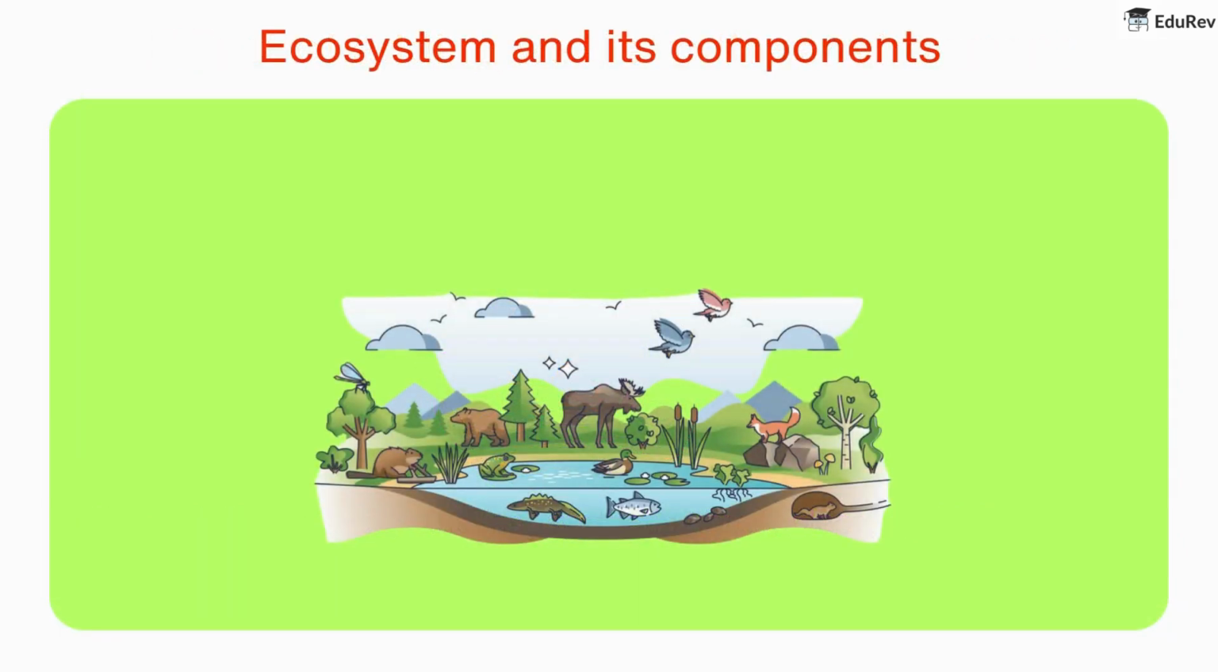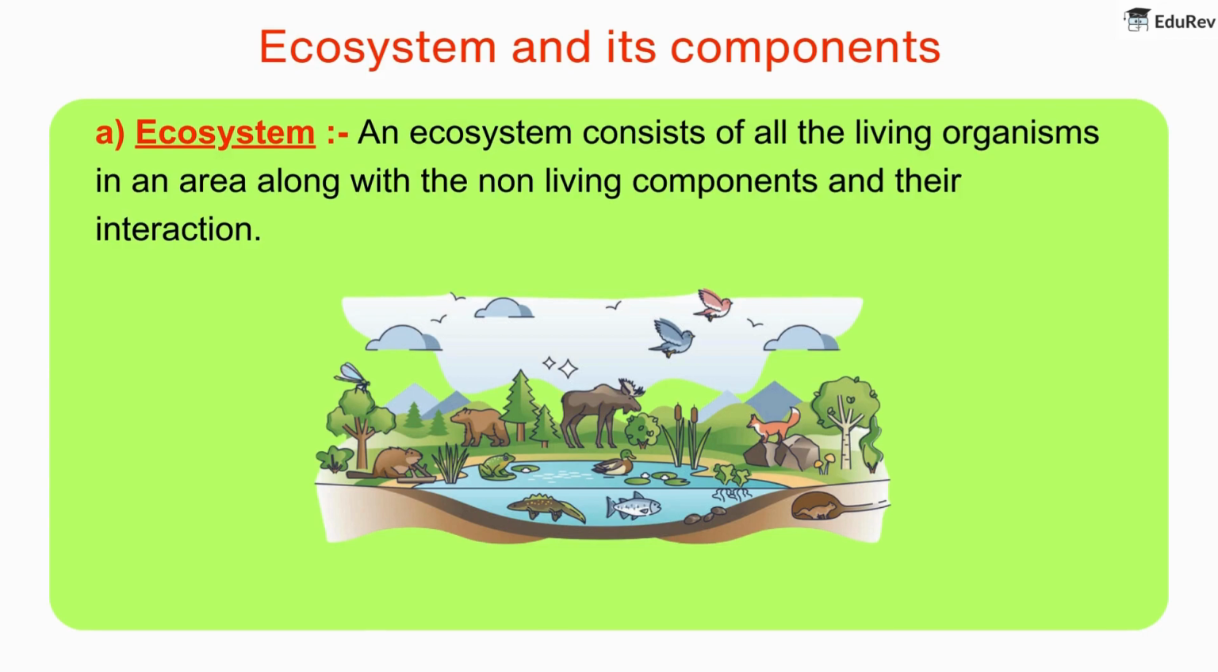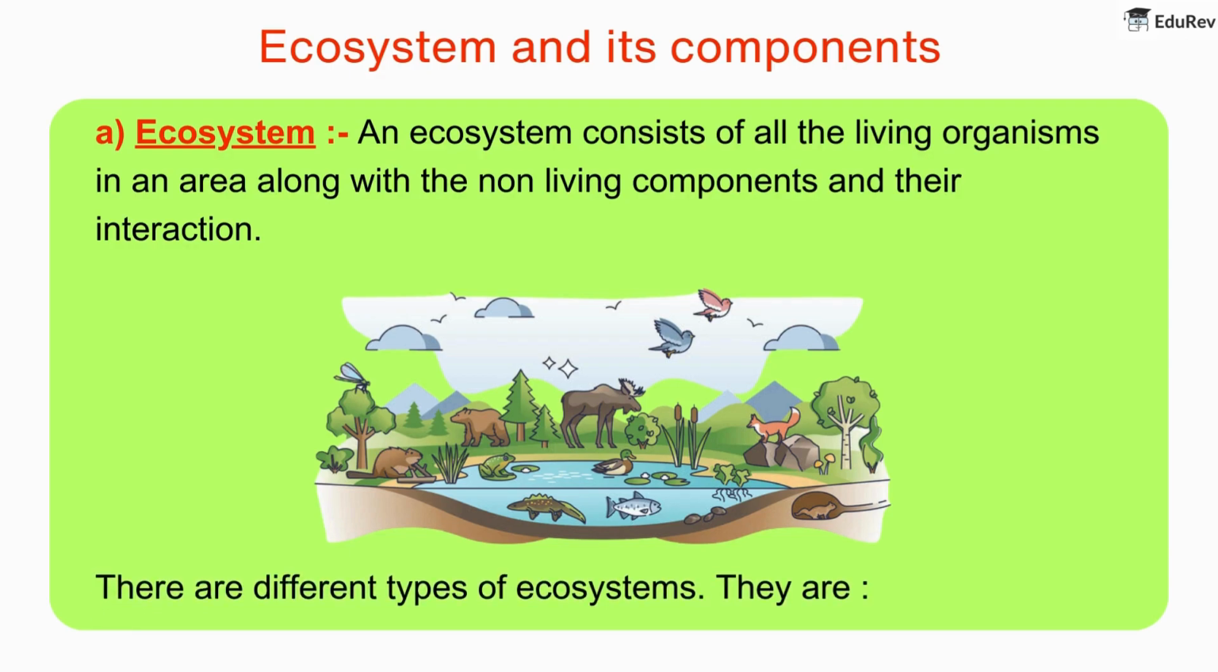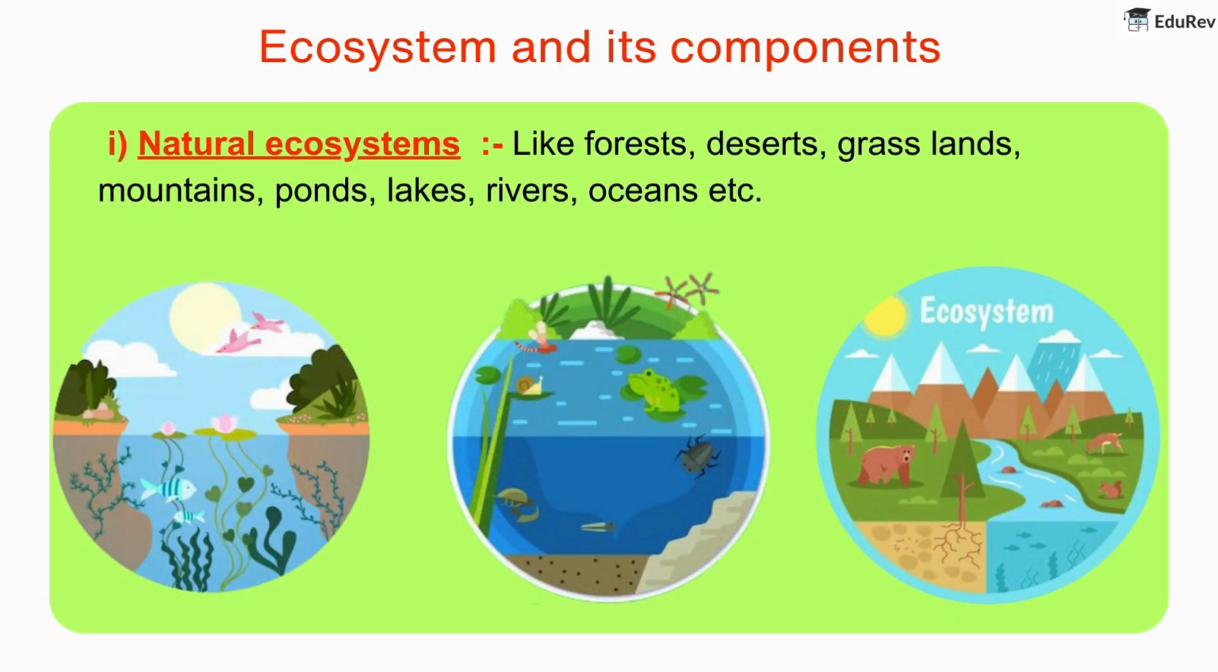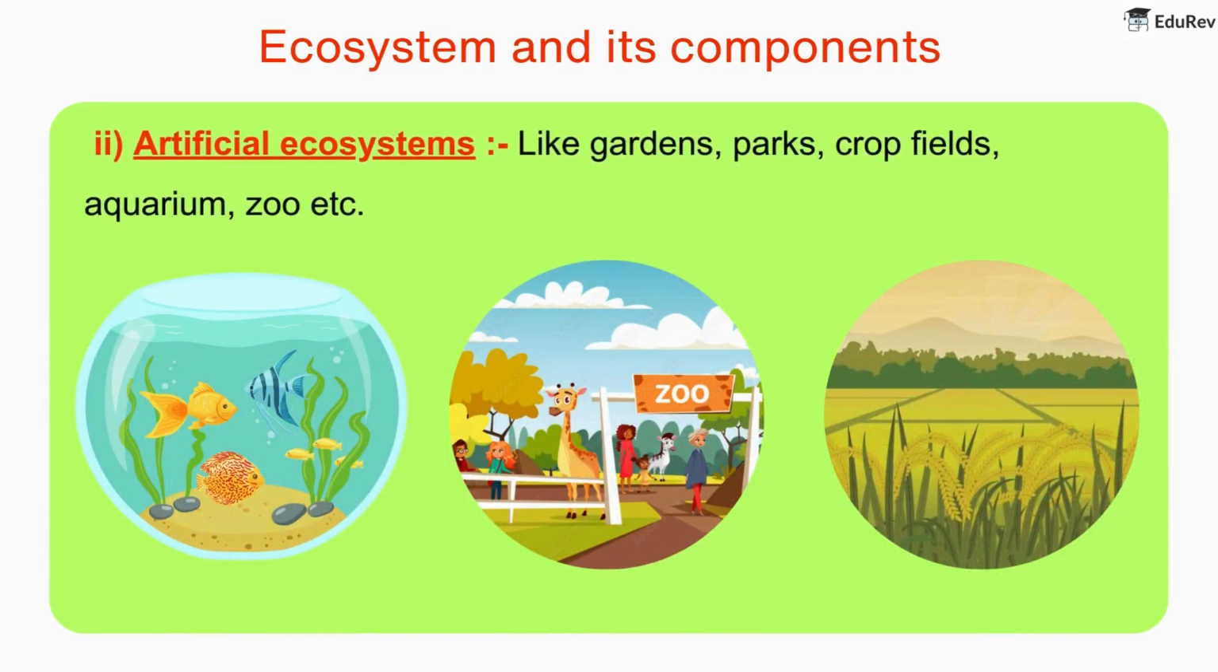Ecosystem and its components. Ecosystem. An ecosystem consists of all the living organisms in an area along with the non-living components and their interaction. There are different types of ecosystems. They are natural ecosystems, like forests, deserts, grasslands, mountains, ponds, lakes, rivers, oceans, etc. Artificial ecosystems, like gardens, parks, crop fields, aquarium, zoo, etc.